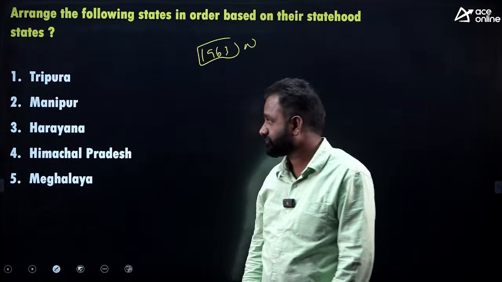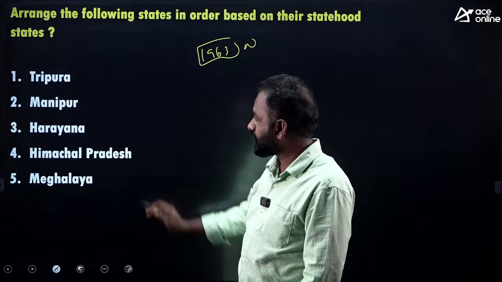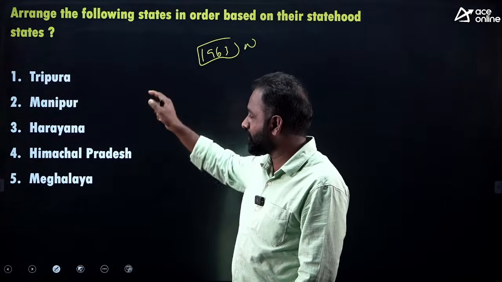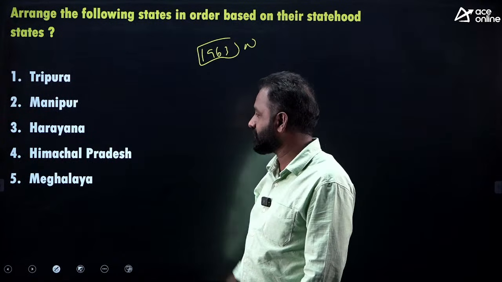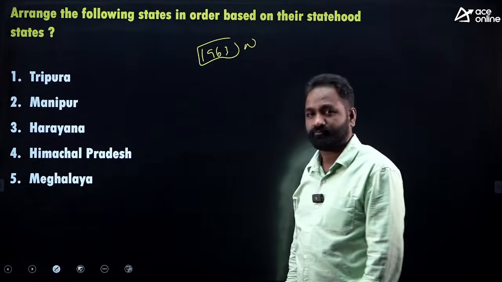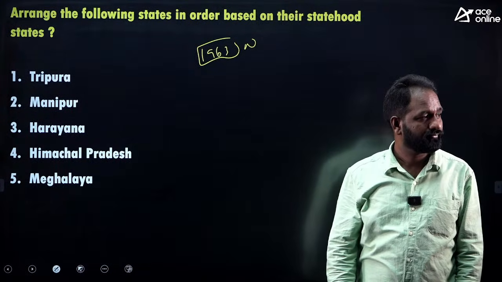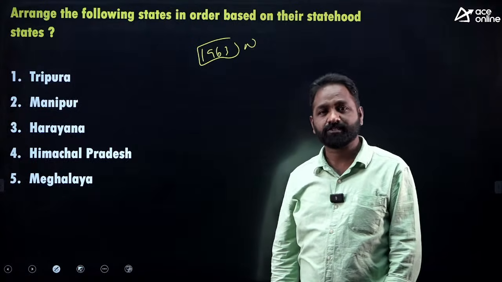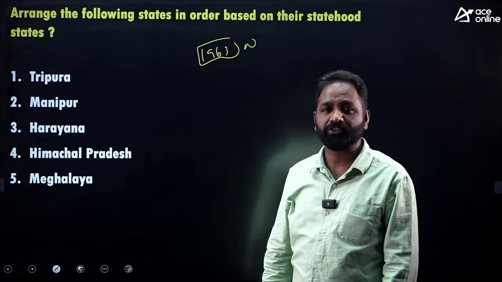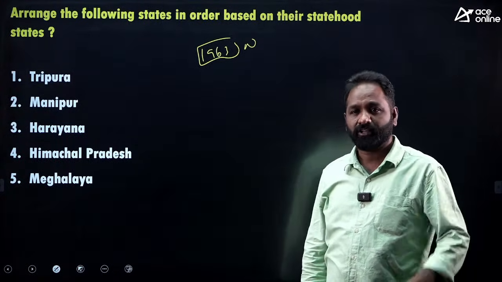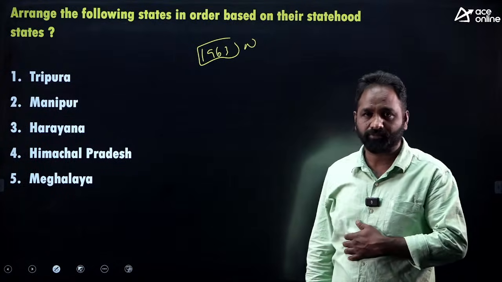Then try. Go for the order, like 3, 1, 2, 4 or 1, 2, 3, 4, 5. Please put the states in order of when they became states. By which year did they become states? First, second, like that you have to put them in order.